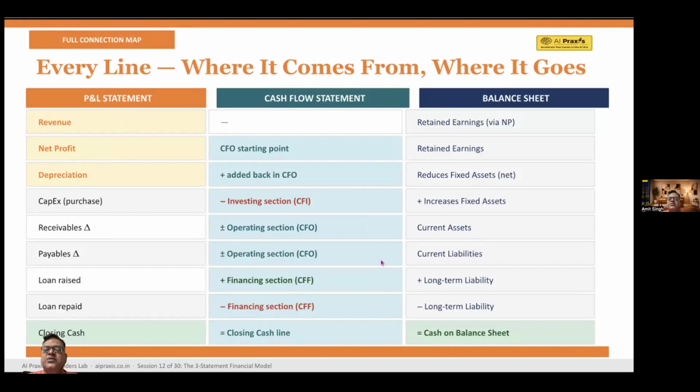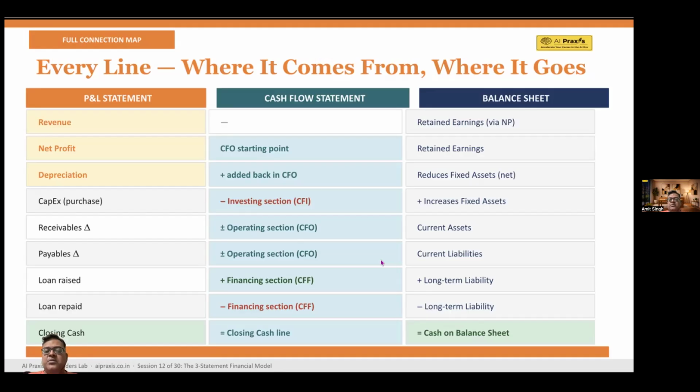So from P&L to balance sheet, revenue does not go directly anywhere. It actually drives the net profit. So net profit flows into retained earnings, and then net profit is actually the starting point to the cash flow, a starting point of the cash flow from the operations. Depreciation is then added back in the cash flow, and it also reduces fixed assets on the balance sheet.